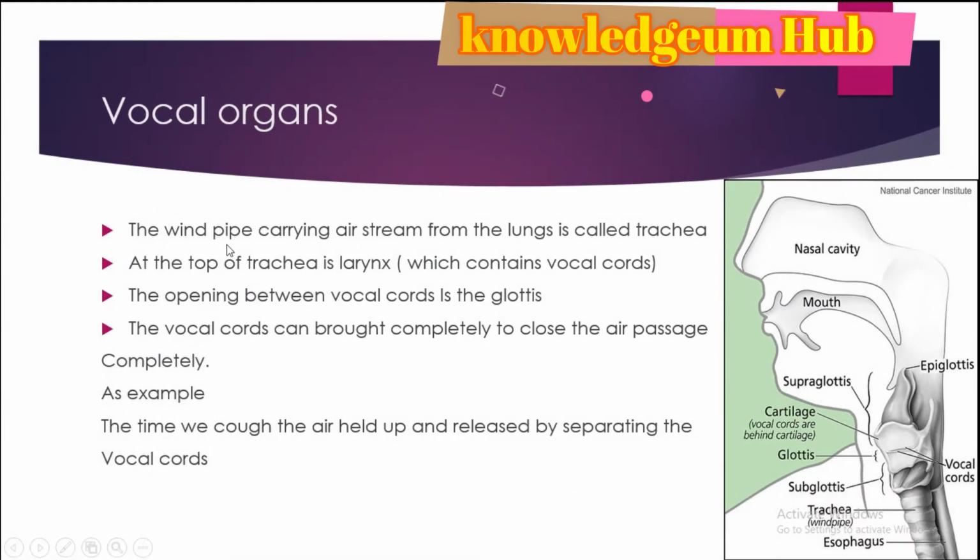First, the windpipe carrying airstream from the lungs is called trachea. This is the windpipe. The air from lungs that passes through this windpipe is called trachea. At the top of trachea is the larynx. It contains the vocal cords. So this space is called larynx.